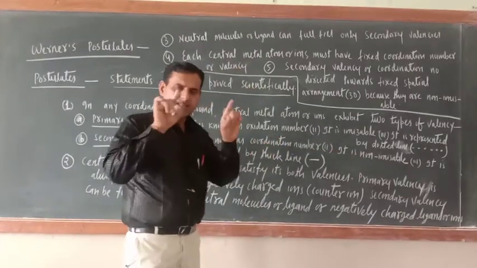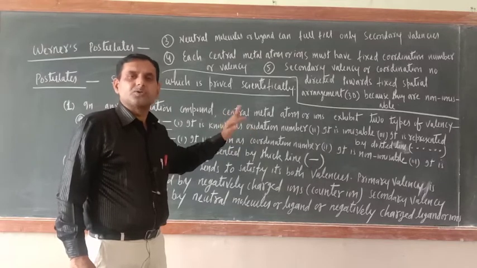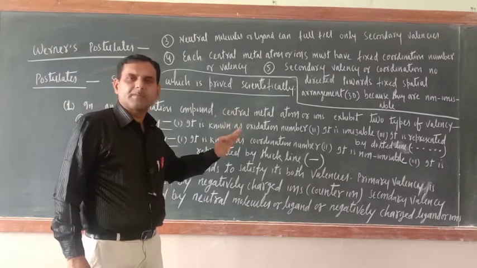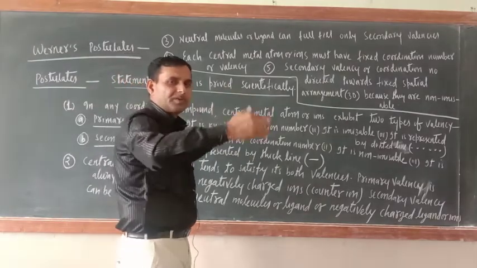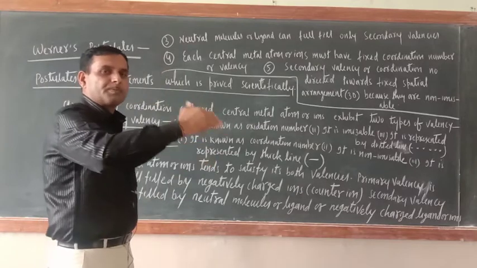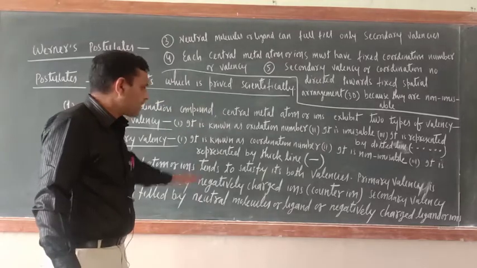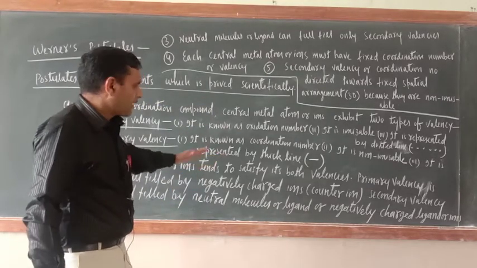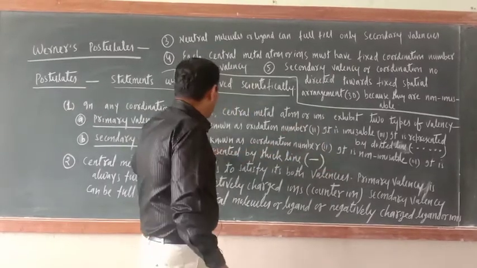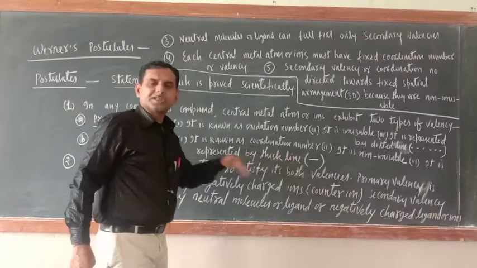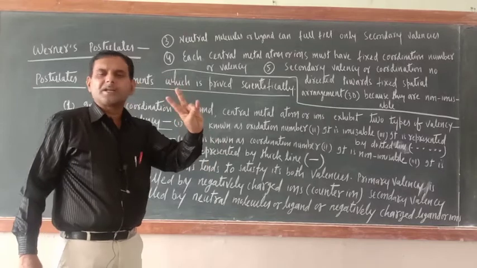Now just guess here. Those ions which satisfy the primary valency of the central metal atom are present in the ionization sphere. They would be present on the right hand side of the square bracket, and they are negatively charged ions only. In further points it will be clarified. The coordination number, the secondary valency, is non-ionizable, and since it is non-ionizable it is represented by thick lines. So 2 points are clear here.